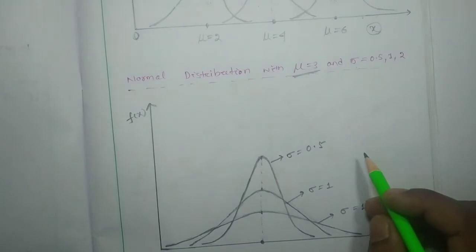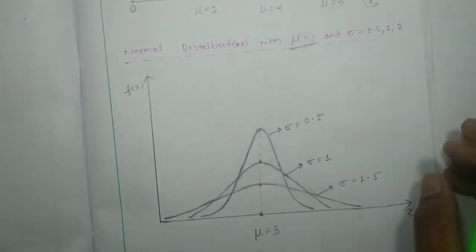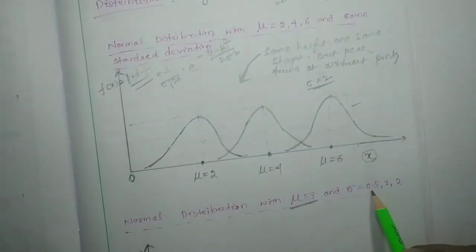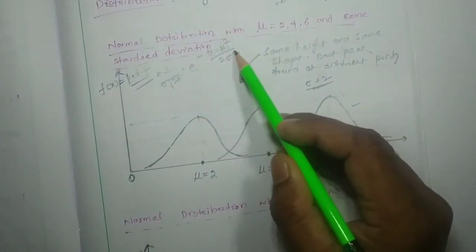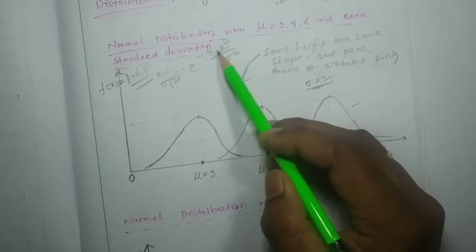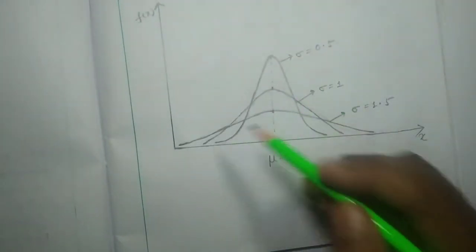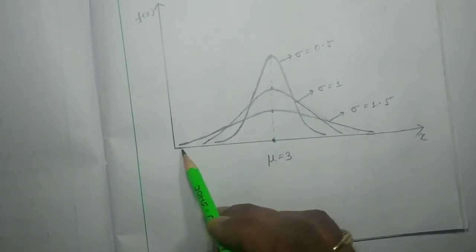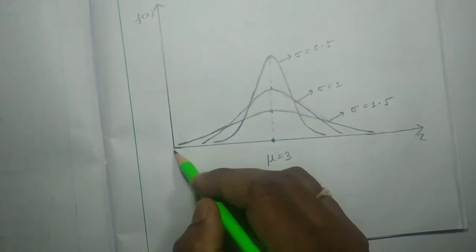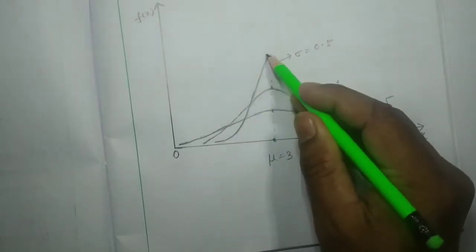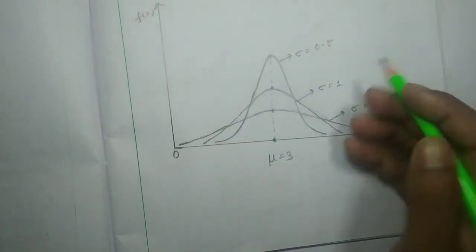So here, if you are going to consider sigma equal to 0.5, you just put sigma equal to 0.5 and x equal to 3. Then just vary the x value, starting from x equal to 0, and you will get this curve. You can try it in your rough work. All other values are constant.